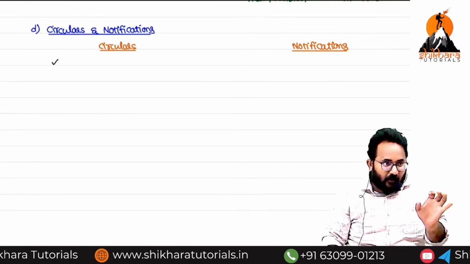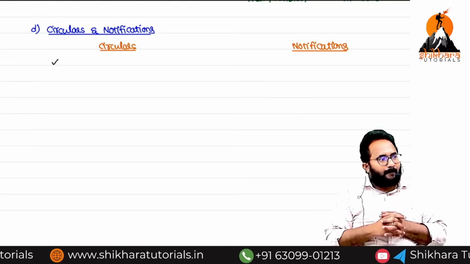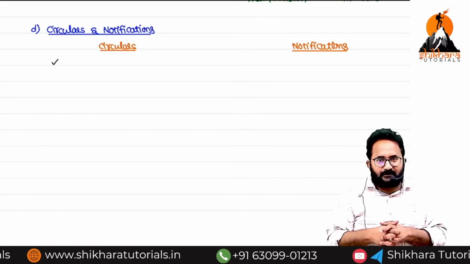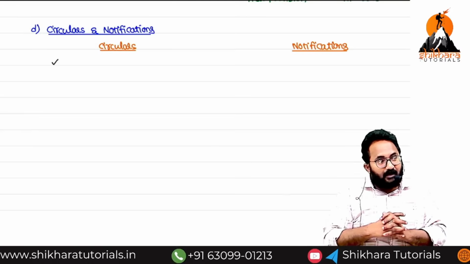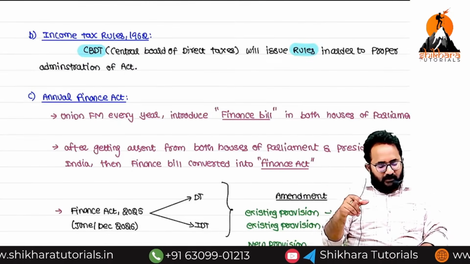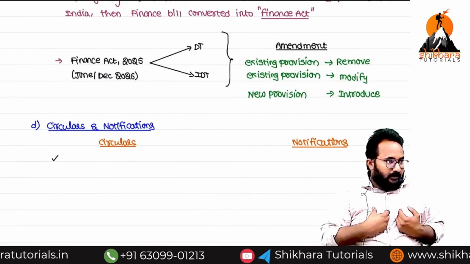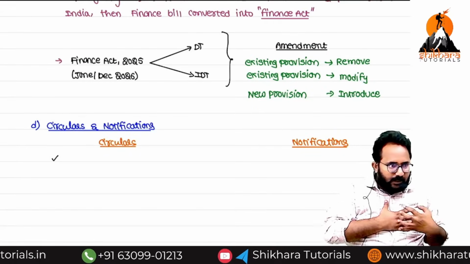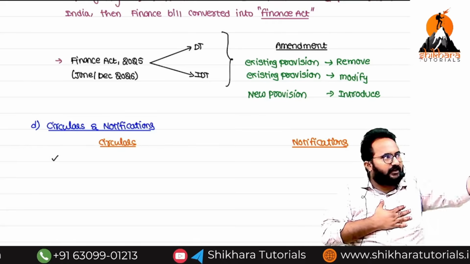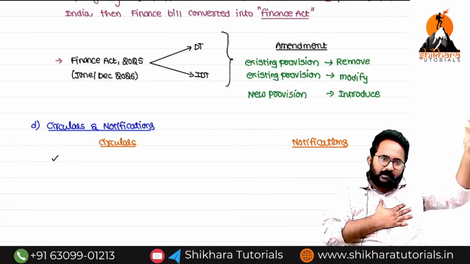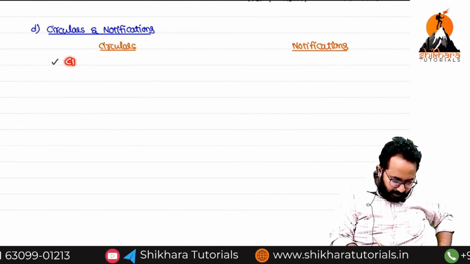Now my question is, who will release these circulars? Rules are released by whom? CBDT. The same authority will issue the circulars also. Reason, the department is required to issue, because those having the doubts are taxpayers. Who needs to give the clarifications? Department. Who is the first and foremost authority on the department side? CBDT. They will only issue the circulars. Please write it down.